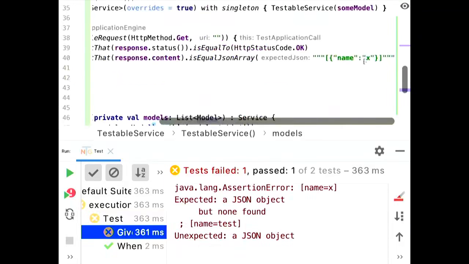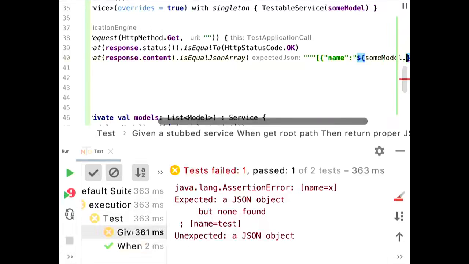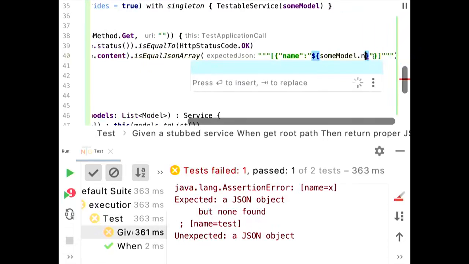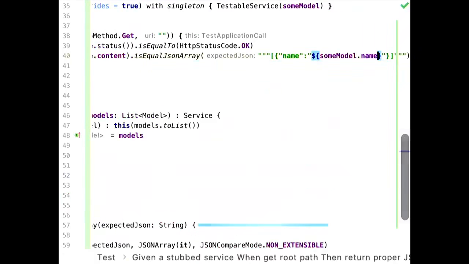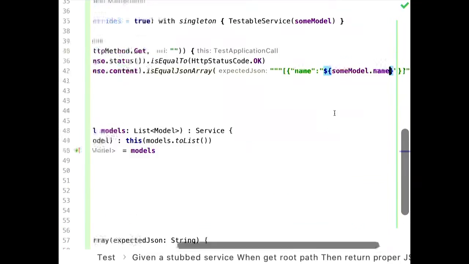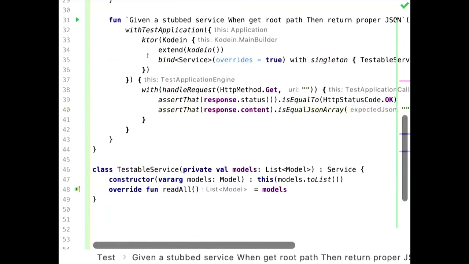Yeah, of course, because in my here, what I can do now is what I like way better. Come on, auto-completion. IntelliJ and Kotlin, it's not there yet. Java is still ahead. In my opinion, Java support in IntelliJ is still superior to Kotlin's. Done. So I like that in my given part, I actually repeat what is asserted in the then part, and so the testing is in full control of what's going on.